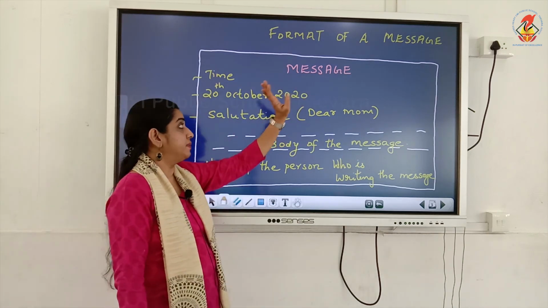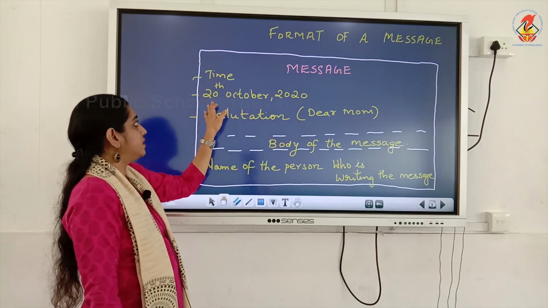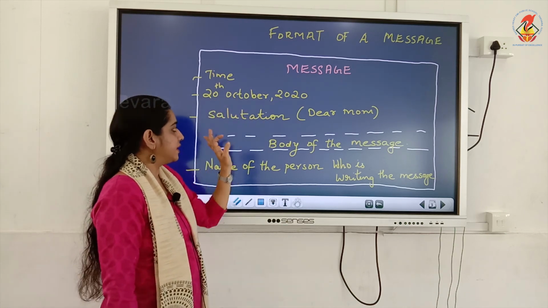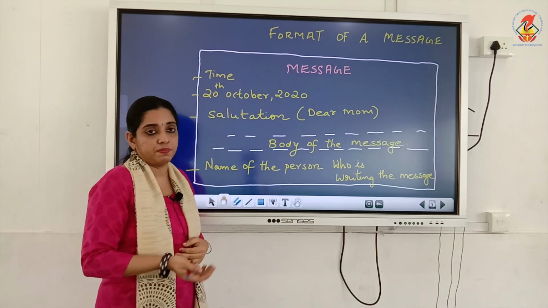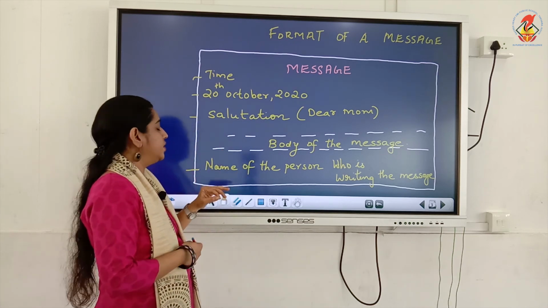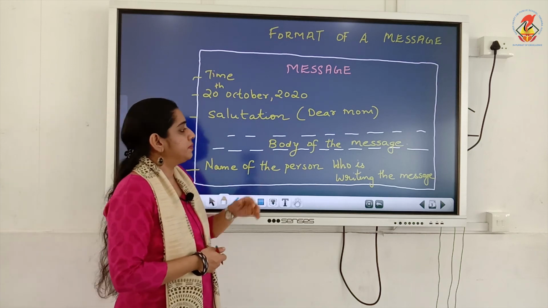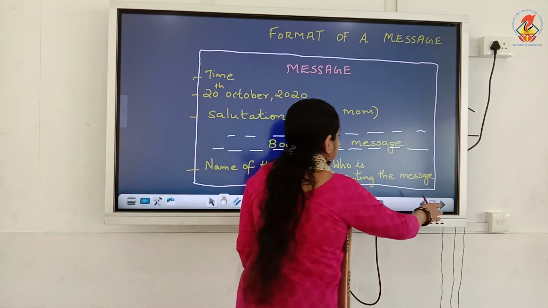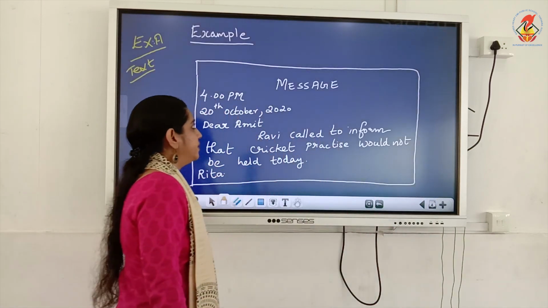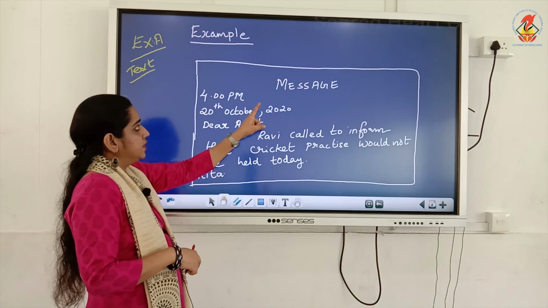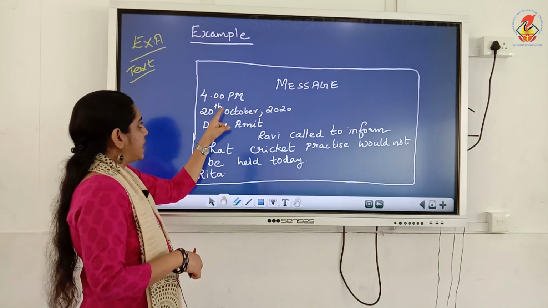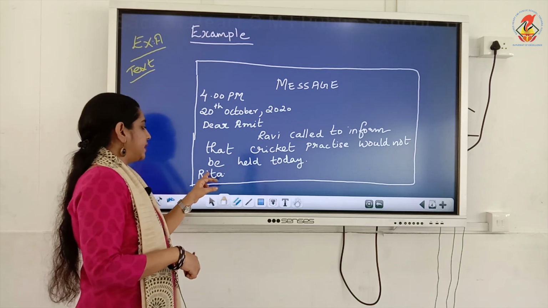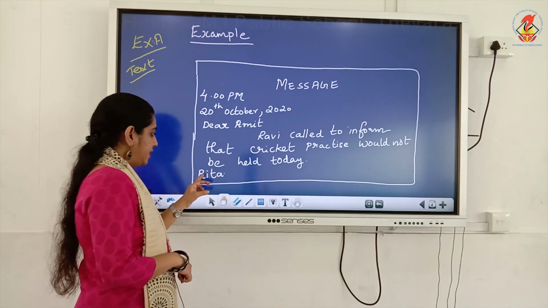The word message should be there, time, then date followed by month and year, then salutation, body of the message. What is the purpose of writing a message? That you have to write in the body, and the name of the person who is writing the message should also be written. Then we did one example from the textbook. I said you have to write the word message, time, date, salutation, then the content, and whoever is writing the message, you have to write that name at the end.